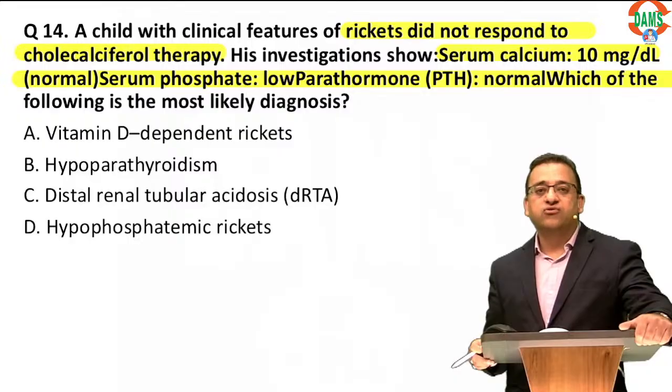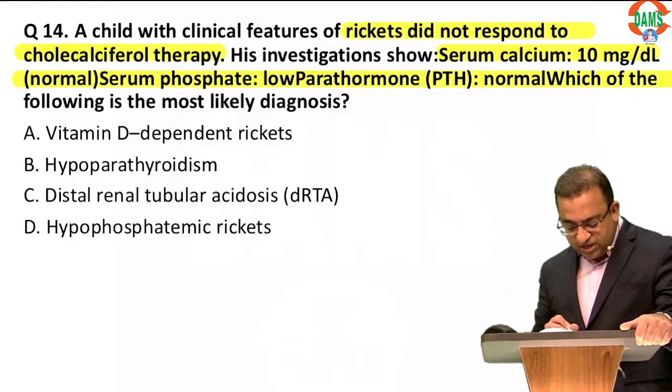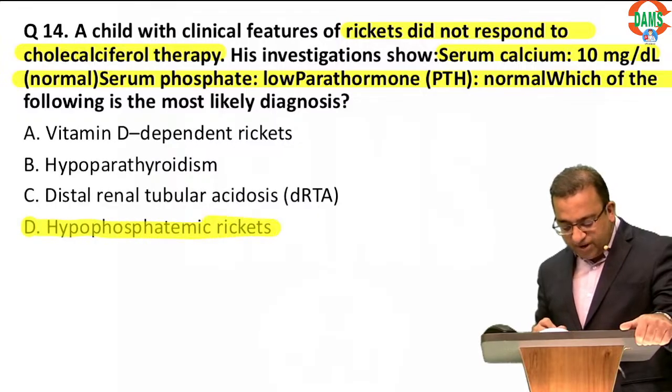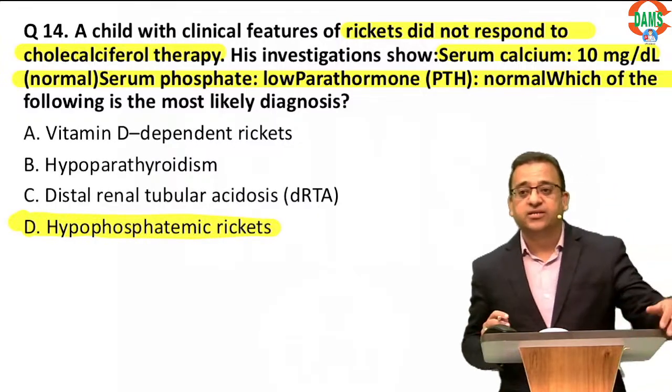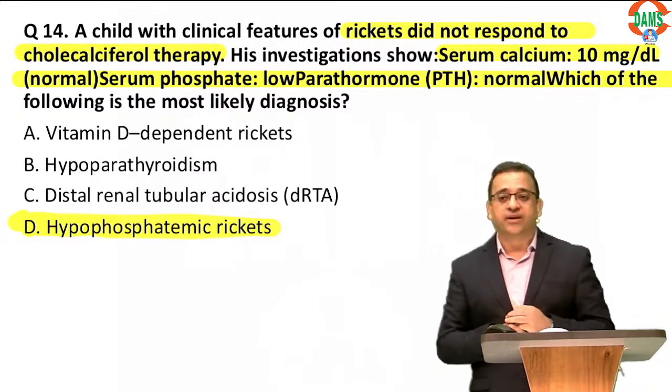So what is your diagnosis here? Phosphorus is low, calcium is normal, PTH is normal. So this is a classic case of X-linked dominant hypophosphatemic rickets.